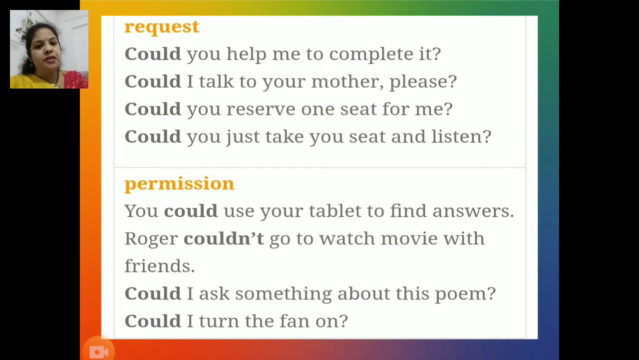Next function, permission. You could use your tablet to find answers. Roger couldn't go to watch a movie with friends. Could I ask something about this poem? And could I turn the fan on? In all these sentences, could conveys permission.